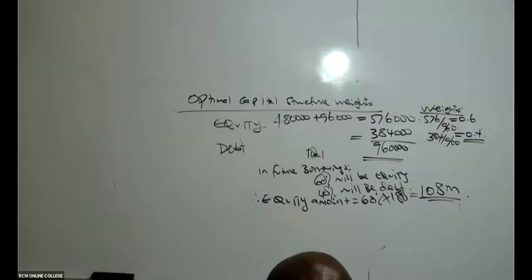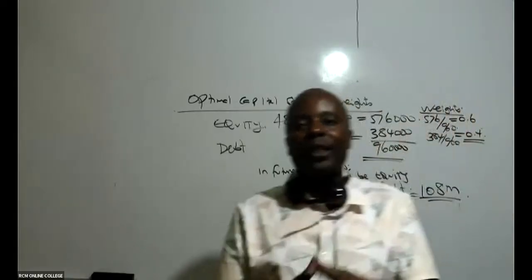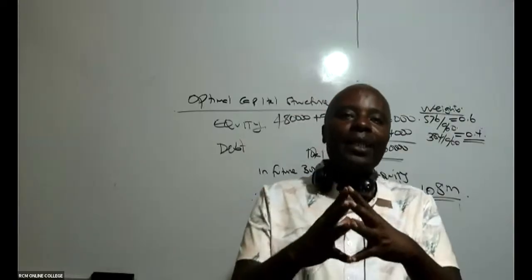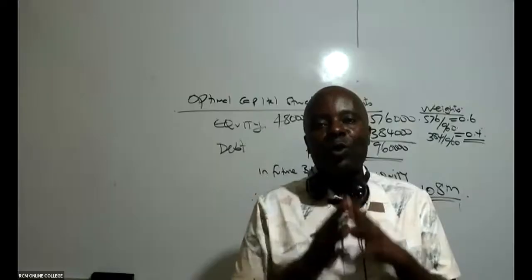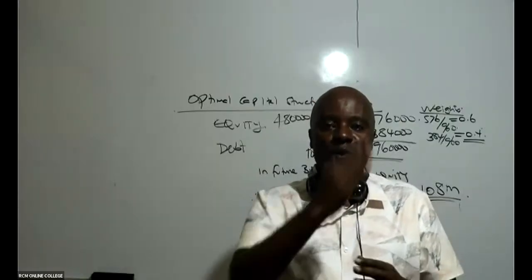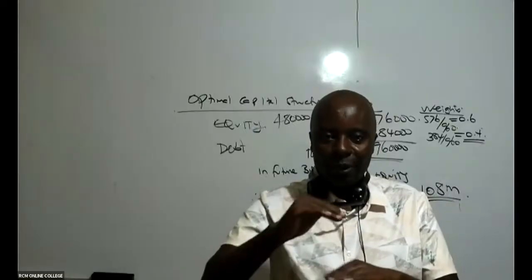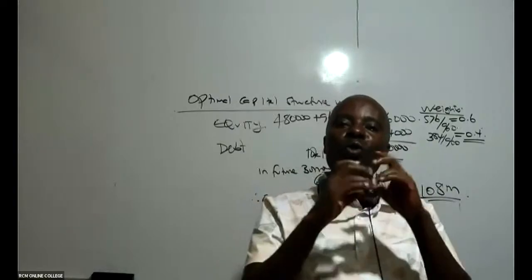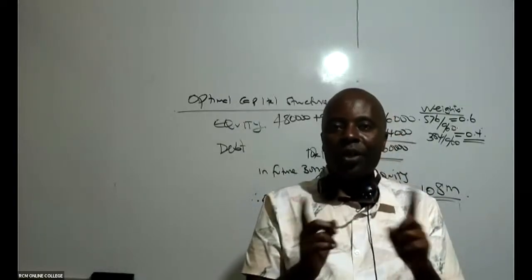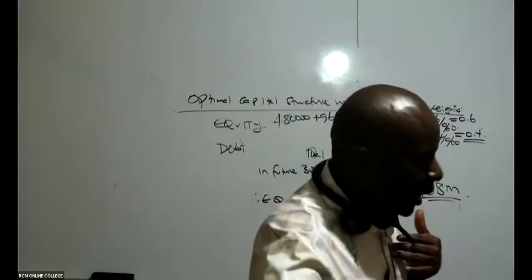By definition, remember that the optimal capital structure is that capital structure that minimizes WACC, where the cost of capital is minimized. That is what we call the optimal capital structure. We don't want to move from those percentages. We'd want to, just for understanding.